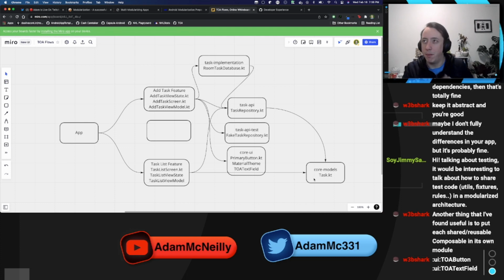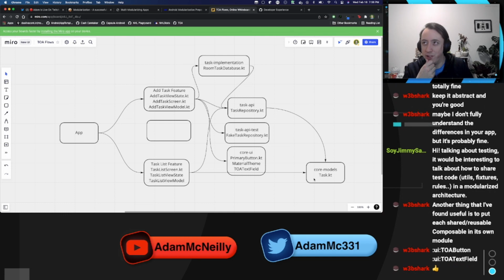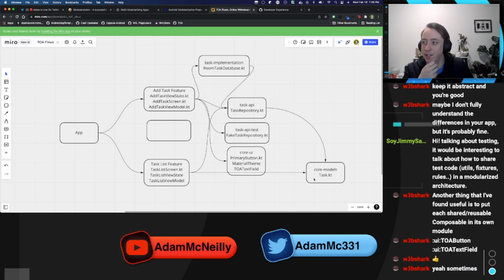Do you think a module per component is a little too much, though? That's kind of my thought. It feels like that's just a lot of Gradle files and stuff.